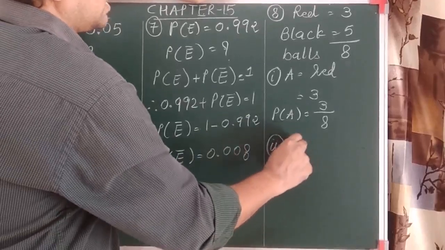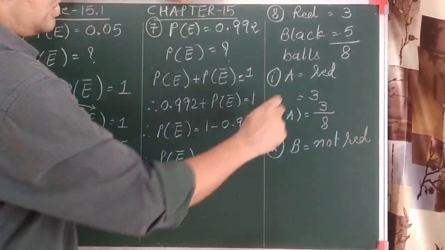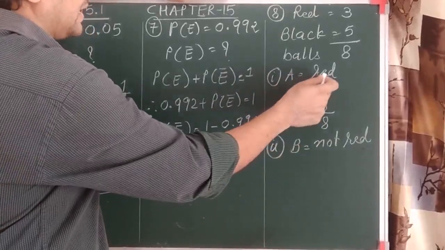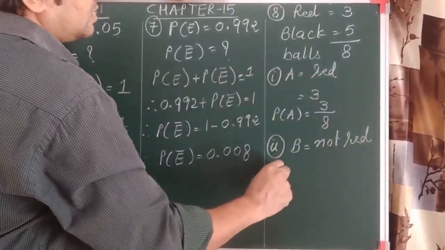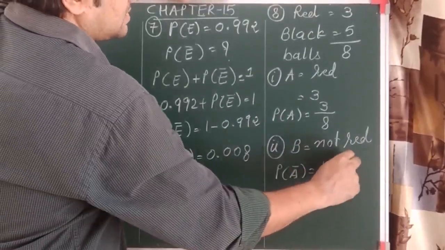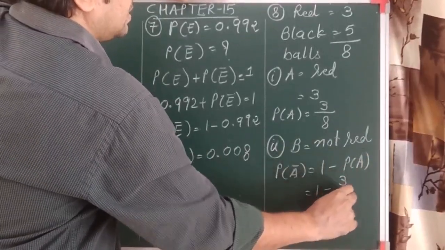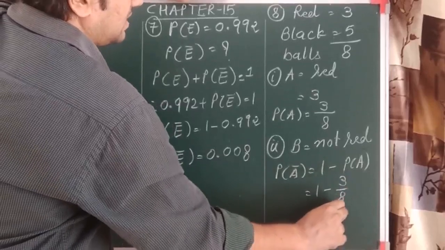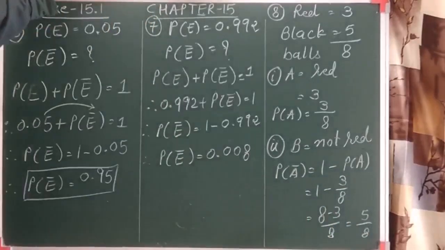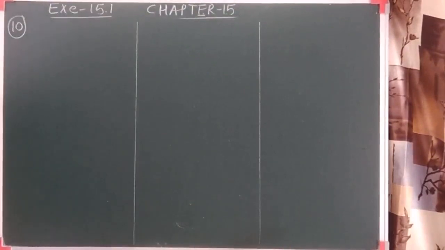It asks for not red. As it is written not red, we can consider it as not an event A. So A is red, but here it is not red, so we have to find the not event. So we get 1 minus the probability of event A. So it is 1 minus 3 by 8. So 8 ones are 8, minus 3, upon 8. So we can say it is 5 by 8. This is also the sum of complementary events. Let us see one more question.